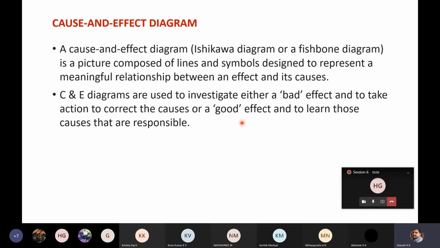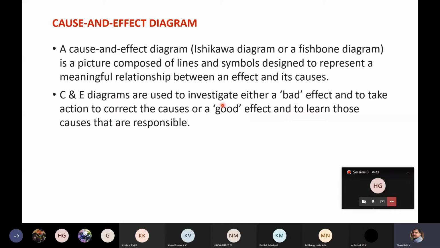In the manufacturing sector, we can make use of this cause and effect diagram to identify good effects and also bad effects. Suppose you are considering a quality characteristic. If you are not getting the required dimension, that is the effect. Then you can evaluate what are the causes for getting improper dimension. Next, you can even evaluate a good effect.